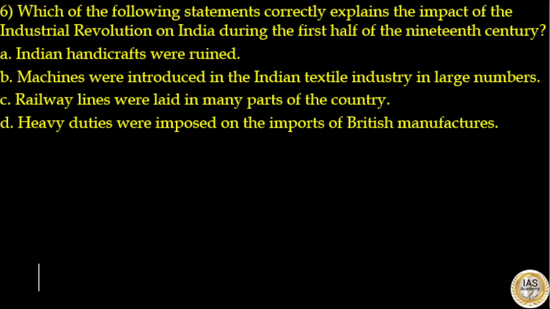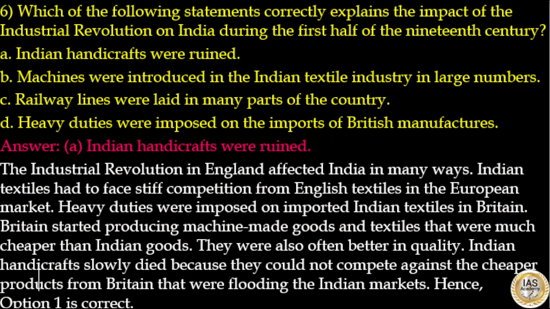Which of the following statements correctly explains the impact of the Industrial Revolution on India during the first half of the 19th century? Options are Indian handicrafts were ruined, that is correct. Machines were introduced in the Indian textiles industry in large numbers, that is incorrect. Railway lines were laid in many parts of the country, that is incorrect. Heavy duties were imposed on the imports of British manufacturers, that is incorrect. So here the answer to this question is option A, Indian handicrafts were ruined.